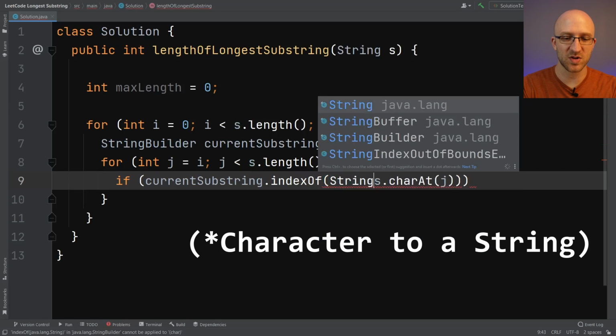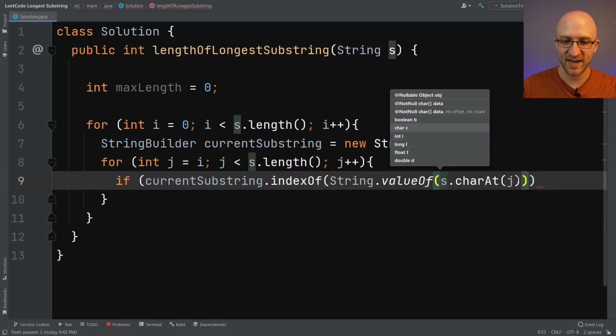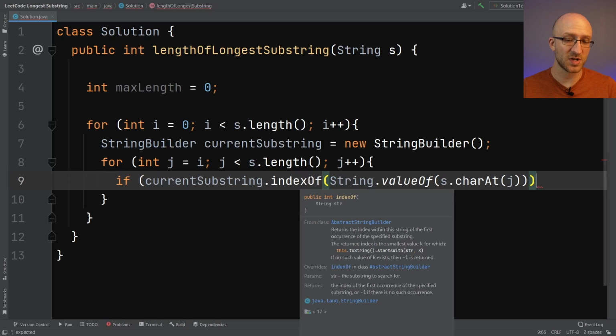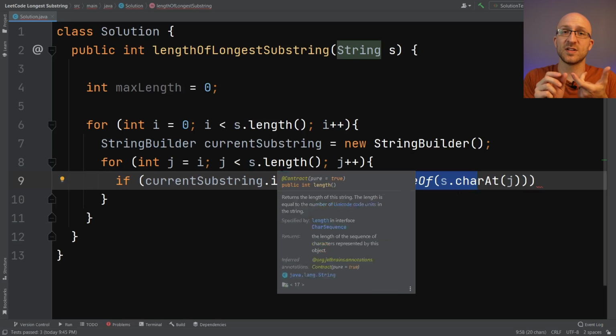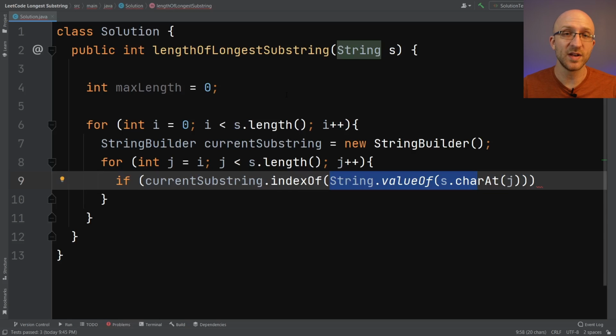All we have to do is call string.valueOf and then pass in our character like this. So now what this indexOf call will return is the position of this next character that we're about to add in the current substring, if it already exists there. And if it doesn't already exist there, it'll return a -1. When it returns a -1, that's its way of telling us, I didn't find that character in this string builder.